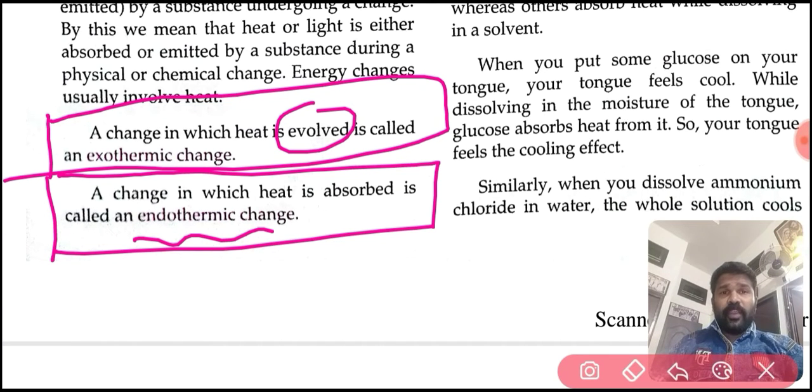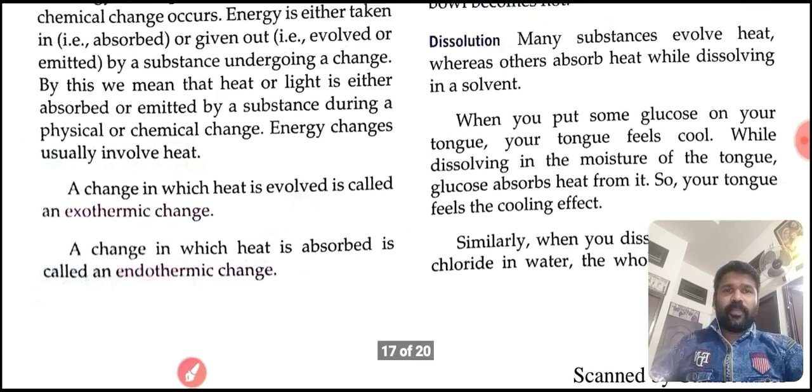A change in which heat is absorbed is called an endothermic change. So, here are two types of changes. Clear, students?